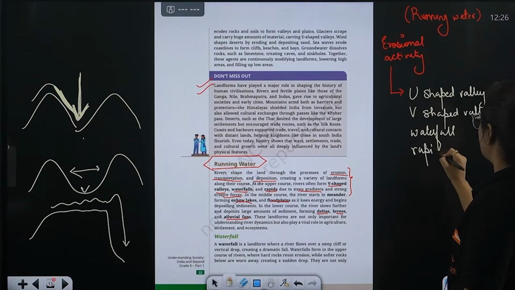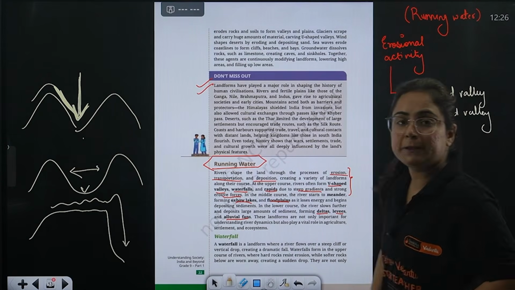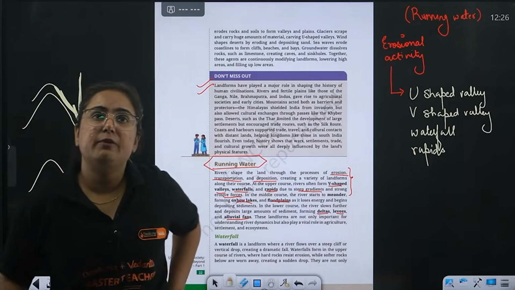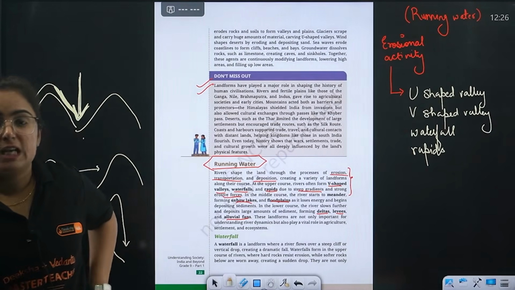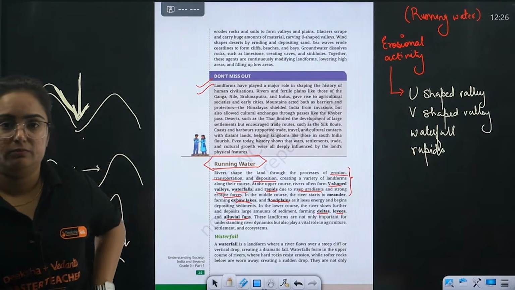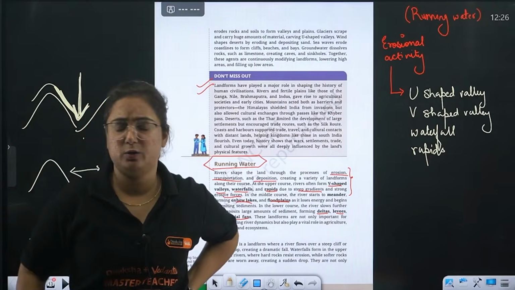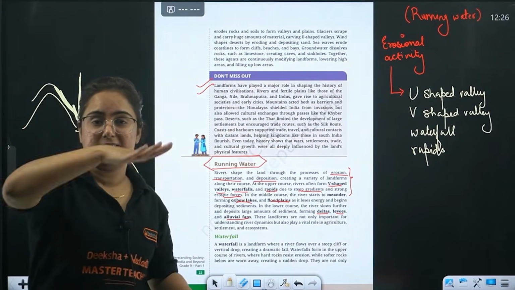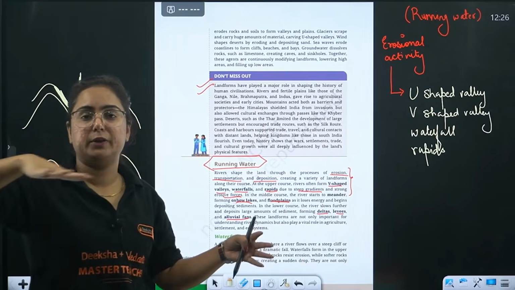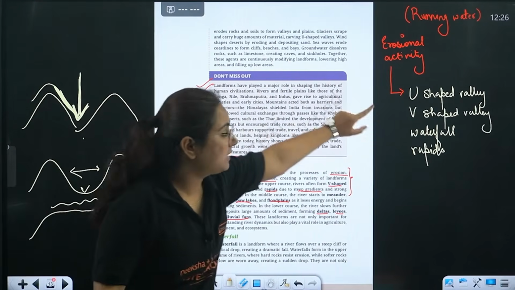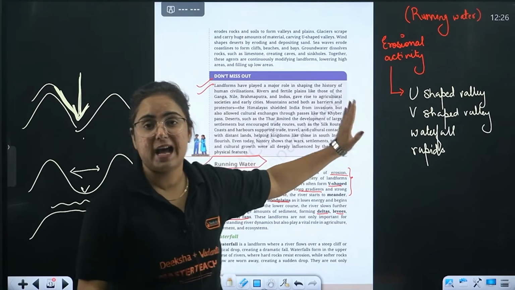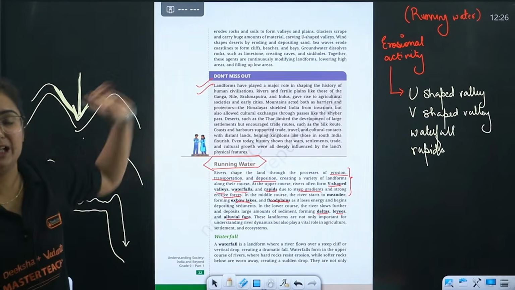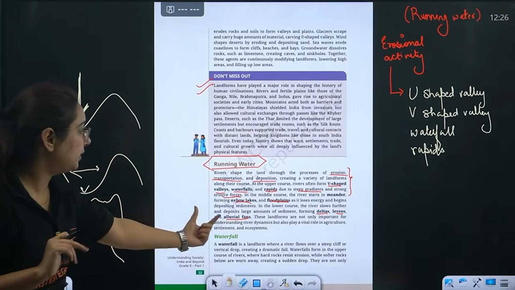So basically U-shaped valley, V-shaped valley, waterfall, as well as rapids. Rapids means rocks over there. Whenever we go to Rishikesh and do boating, we find certain rapids. Rapids form whenever water collides with different rocks. So these are the result of erosional activity, formed because of running water, which is an agent of gradation.